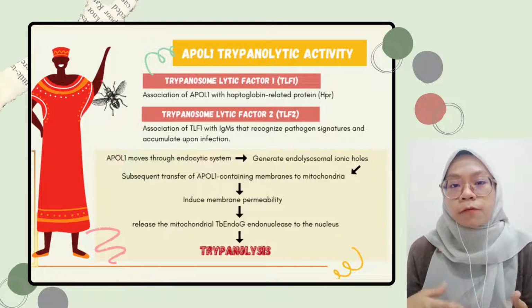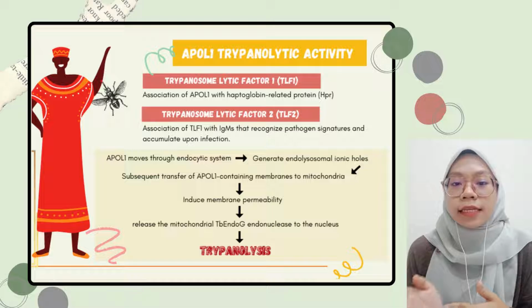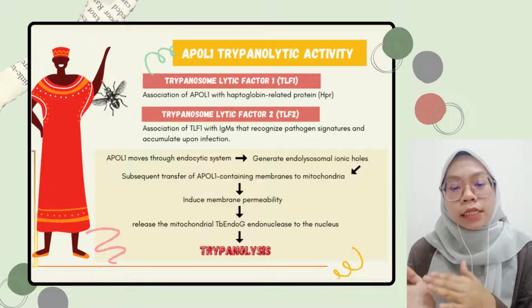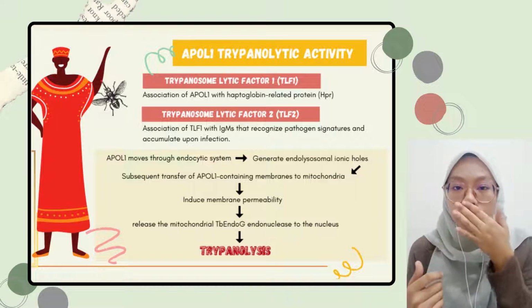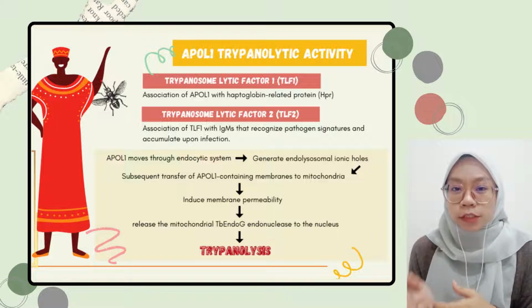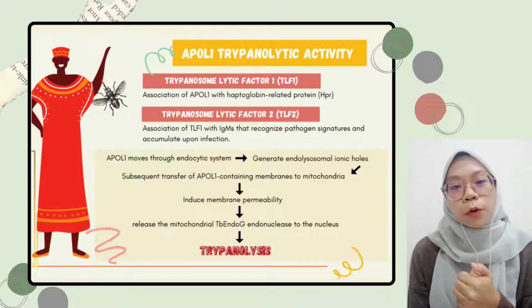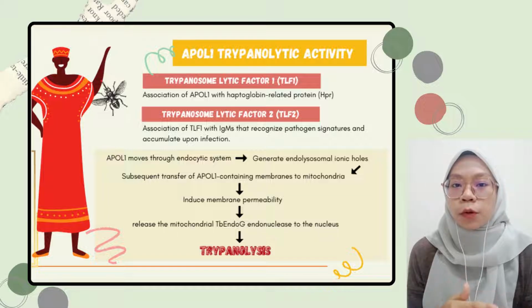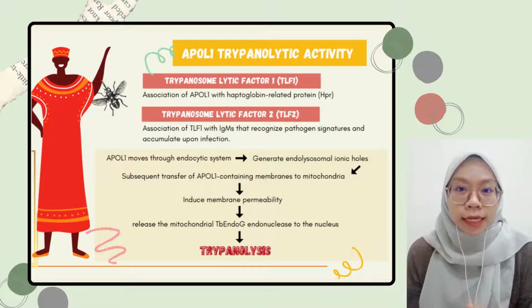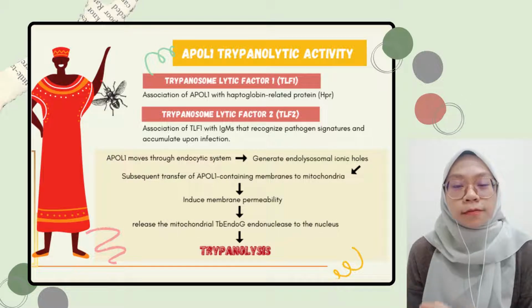Basically, APOL1 moves through the endocytic system. It then generates endolysosomal ionic holes due to the acidic pH-dependent membrane insertion. Subsequent transfer of APOL1-containing membranes to mitochondria induces membrane permeability and release of the mitochondrial endonuclease to the nucleus, which then leads to trypanolysis. Next, I'll pass the presentation to Afiqah.